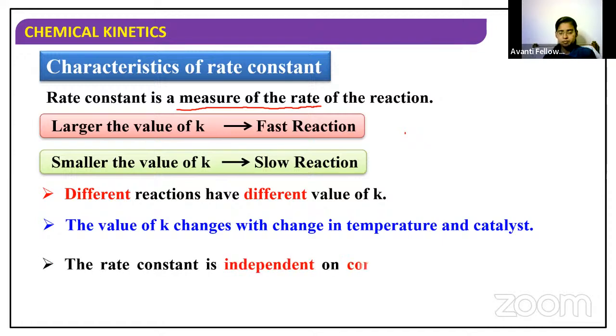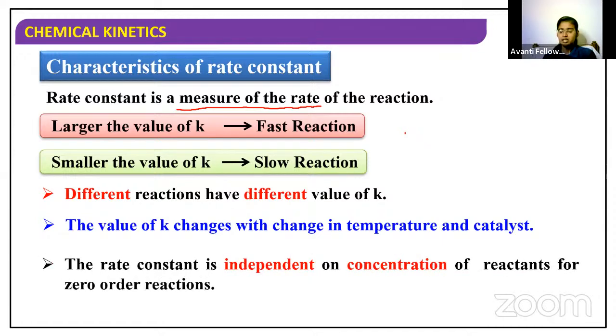Coming to the fourth point, the rate constant is independent of the concentration of reactant for zero order reaction. Why is it written like this? The rate expression for zero order reaction is K into A power 0, where A is the concentration of the reactant. Anything to the power 0 becomes equal to 1, so rate is nothing but K. The rate for zero order reaction doesn't depend on the concentration of the reactant.